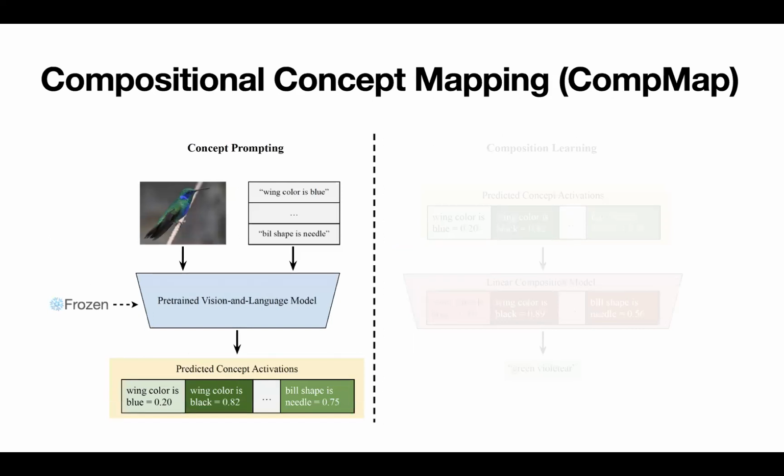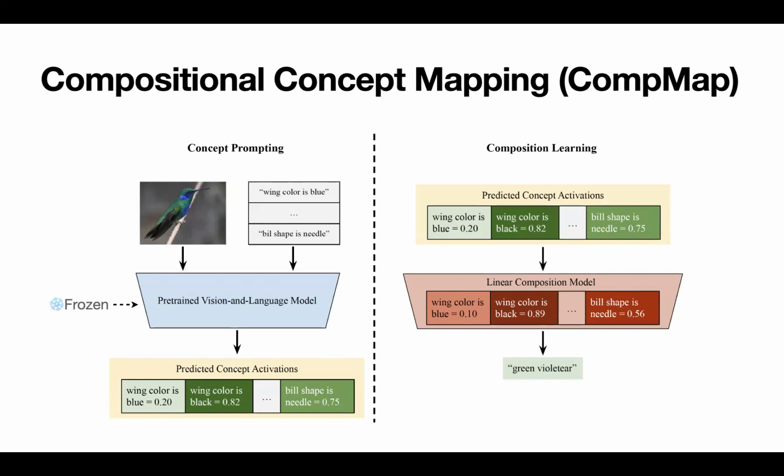Therefore, we introduce our first component of CompMap, concept prompting, which will leverage a pre-trained vision language model to automatically annotate the primitive concepts on the fly via natural language prompting. Here, we show an image of a bird, and we will also have a predefined set of bird attributes, which are primitive concepts in this case. We fit each bird attribute into a prompt template and pass this image and each prompt into a frozen pre-trained vision language model to predict concept activations, where each element corresponds to the alignment between the bird image and a bird attribute.